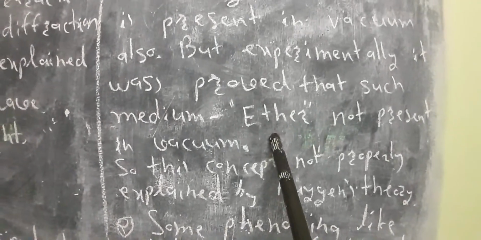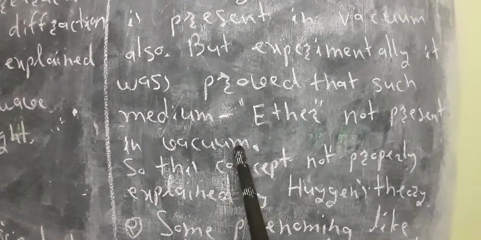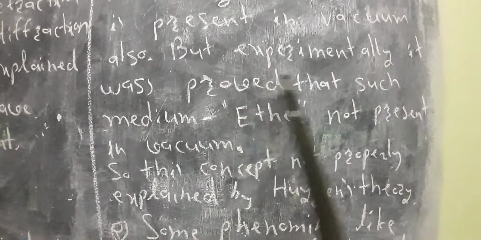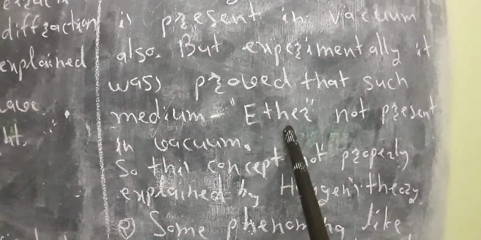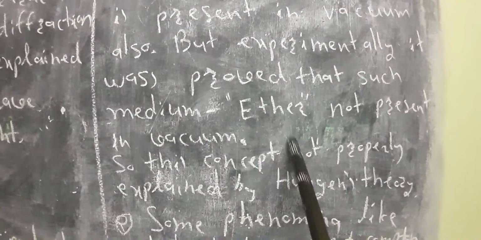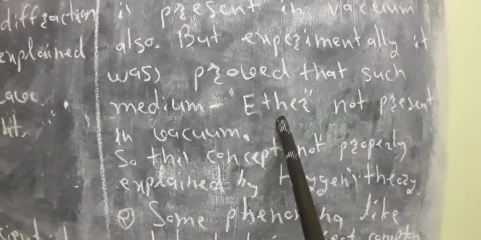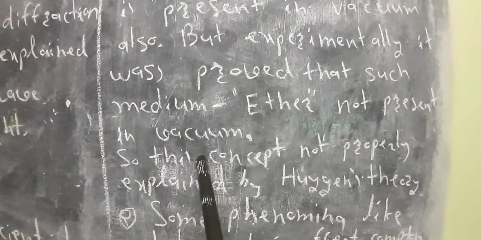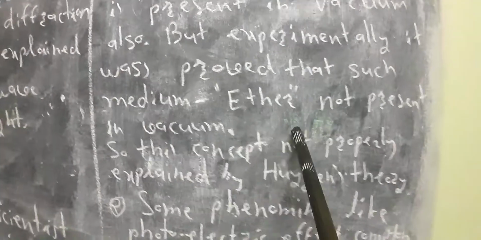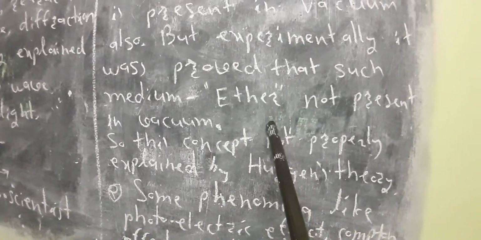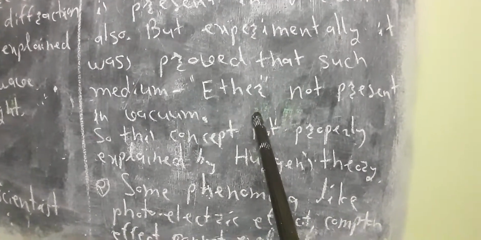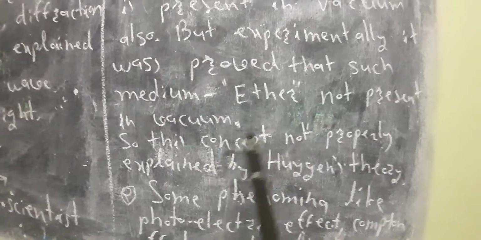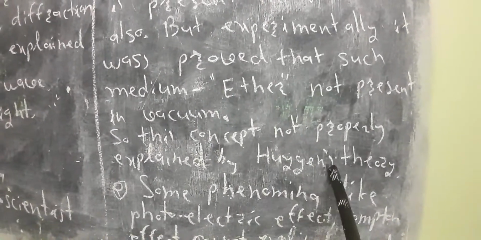That means light travels through vacuum in the absence of ether. So this concept of the presence of ether is difficult to accept, and it is not properly explained by Huygens wave theory of light.